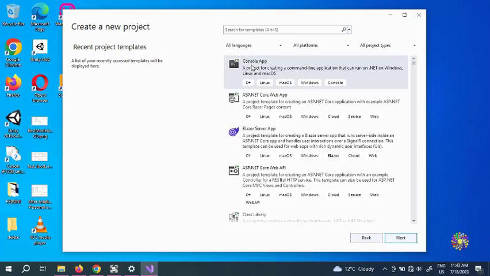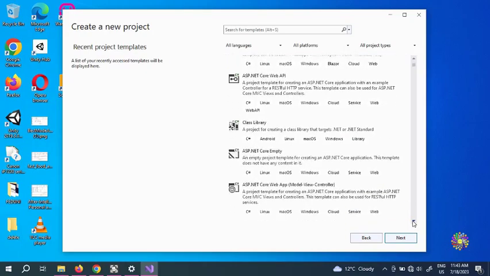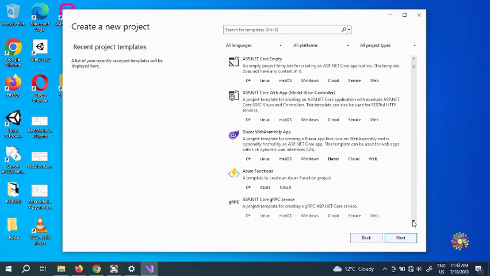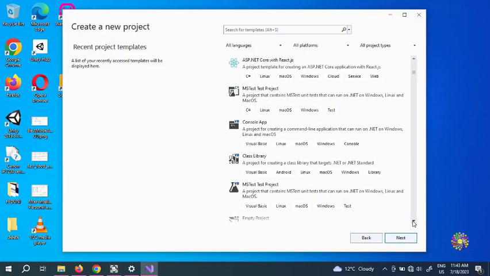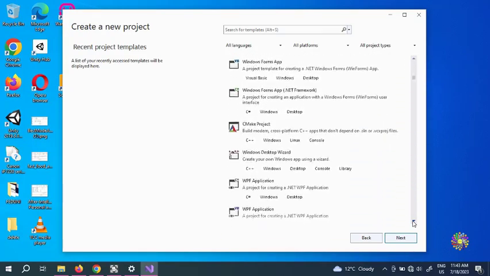Here we need this console app, a project for creating a command line application that can run .NET on Windows, Linux and macOS. C#, we have the Linux, macOS, Windows console. We need this. The rest is all that we have already downloaded for C#, the whole thing that we previously downloaded with our installation.